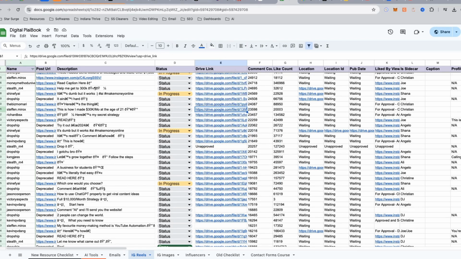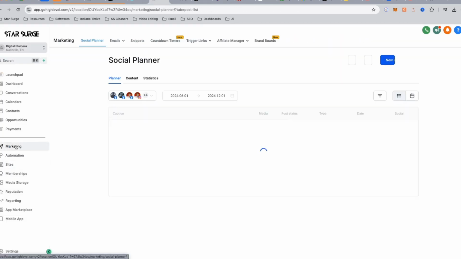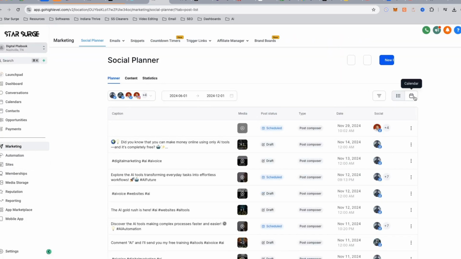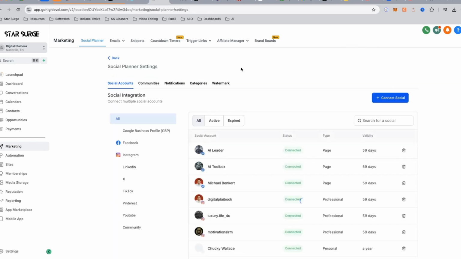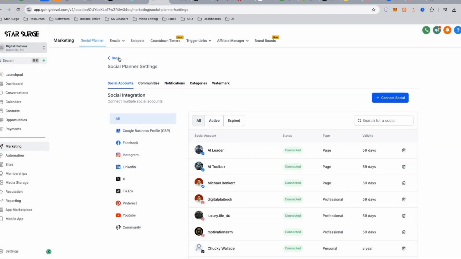So once you download these, let's go back over here. You're going to go to marketing right here. And then we have the social planner right here. Before you would do anything, you would just go to settings, connect your different social media accounts, Facebook, Instagram, TikTok, LinkedIn. Let's go back here.